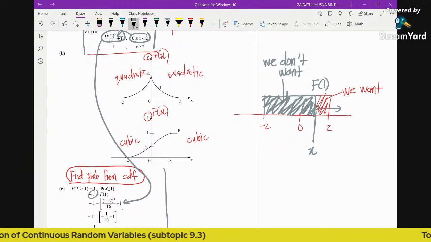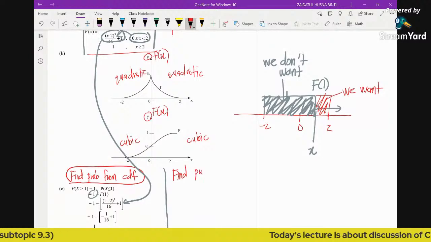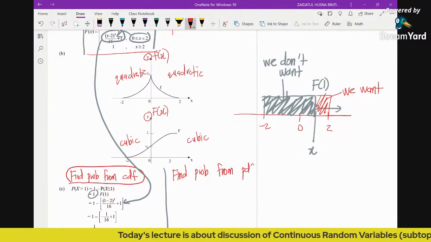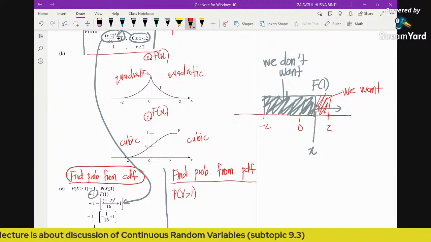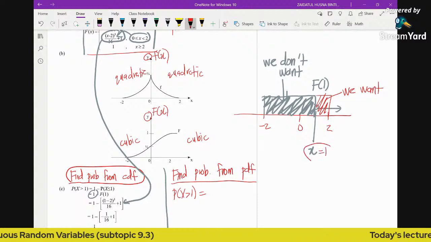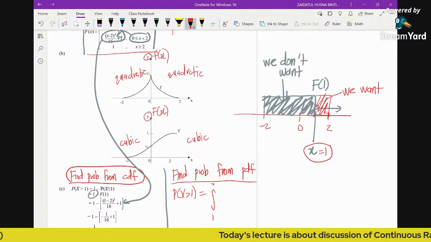Or, if you want to find the probability from the PDF, you may see that probability of x greater than 1 is equal to integrating. So this is 1, right? So integrating from 1 to 2. You will have the integral from 1 to 2, and you integrate the respective function.